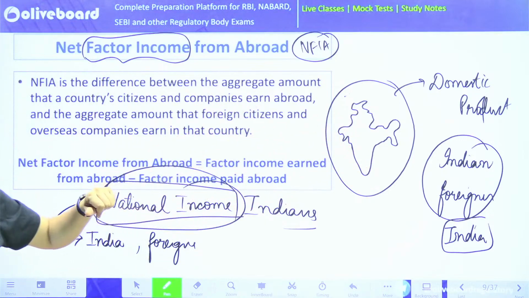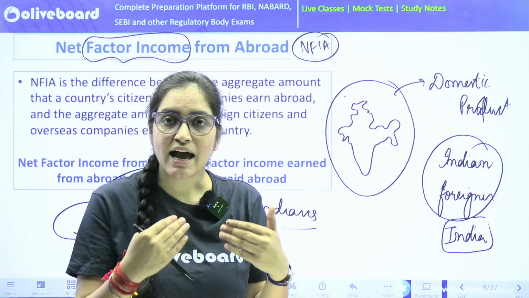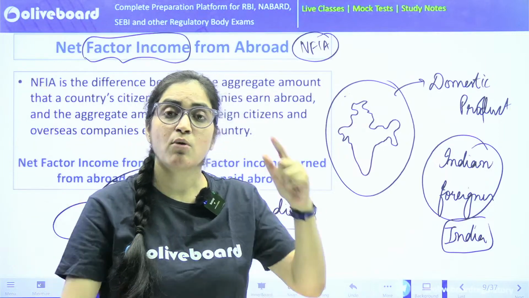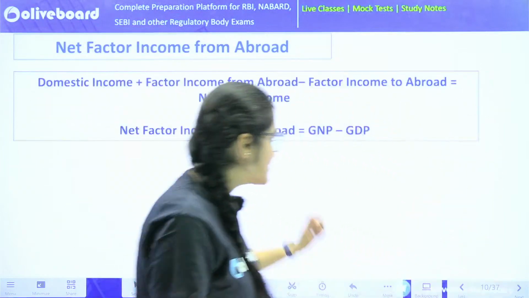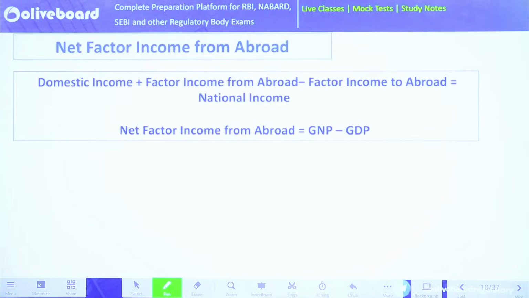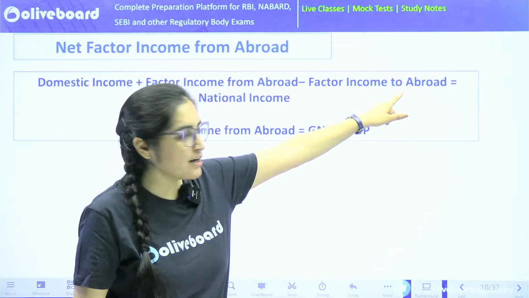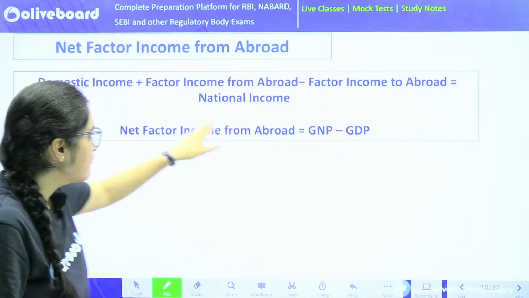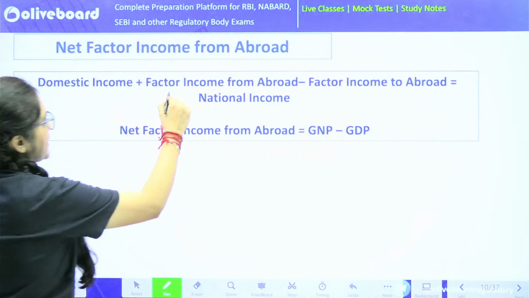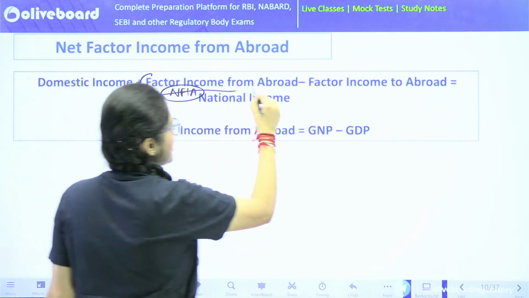territory is defined. Now, what is then net factor income from abroad? It means what is the income that our citizens have generated in the foreign territory, and what is the income that these foreigners have got in India. And when we subtract the factor income which is going to abroad from the factor income which is from abroad, because foreigners will take their money back to their own country, this is what we call NFIA, net factor income from abroad, this much.